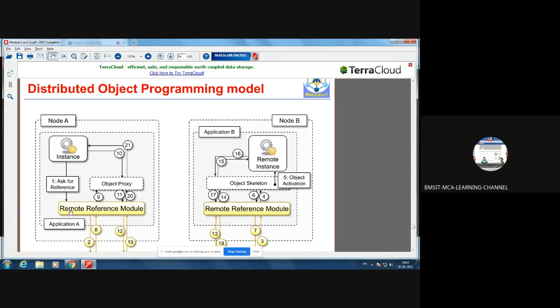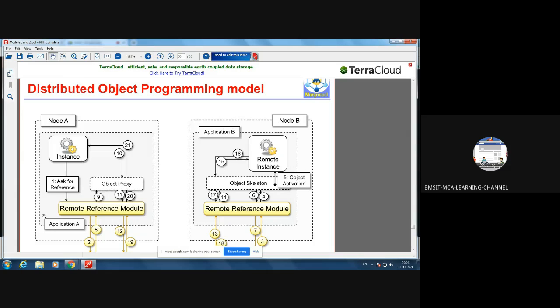Where to check for the reference? There will be something called the remote reference module. Through that, it will ask for the reference, and this entire thing is called application A. And see here in node A, we have one application. I'll consider this as an example.